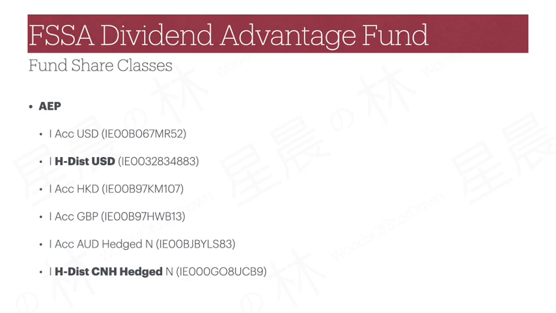Additionally, distribution share classes paid on semi-annual basis are available for US dollars and CNH only. As previously mentioned, distribution yield is not a key feature for AEP, and the US dollar distribution share class has historically been providing only about 2% payout yield.